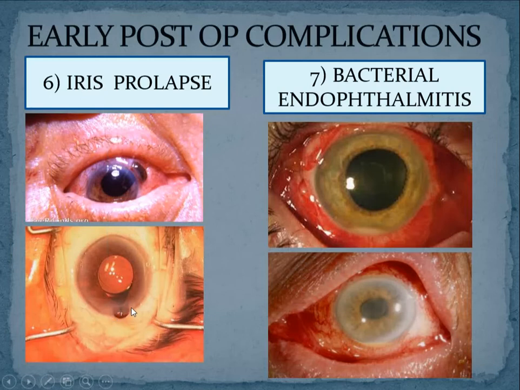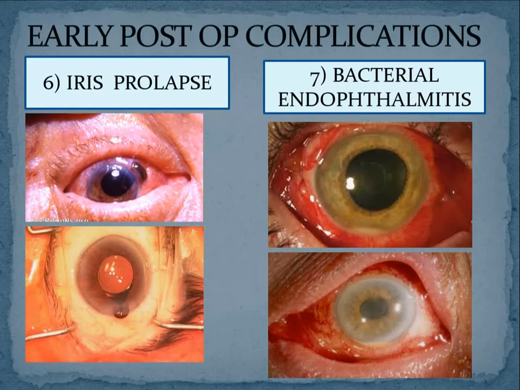If the incision you have made is not proper, that means if there is no valve or no tunnel, then it is not self-sealing, isn't it? And then iris prolapse will occur. So if you have realized that you have done a premature entry while doing your cataract surgery, then at the end of the surgery, you have to place sutures.